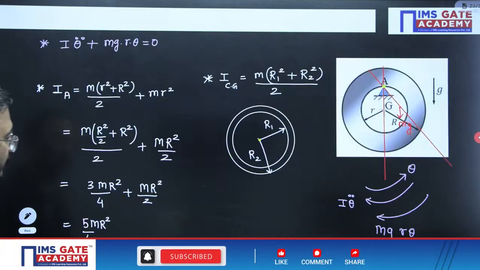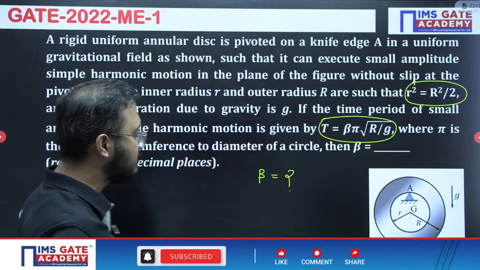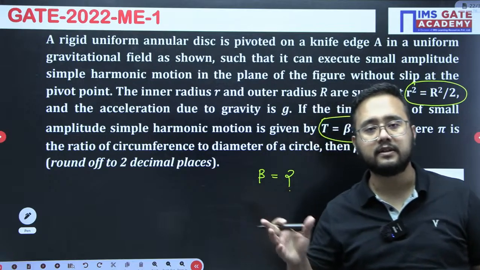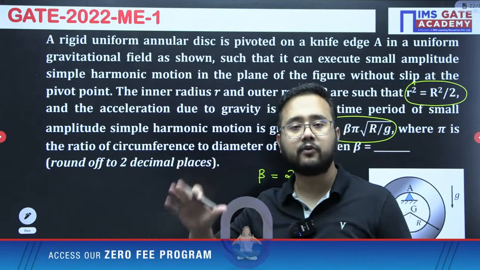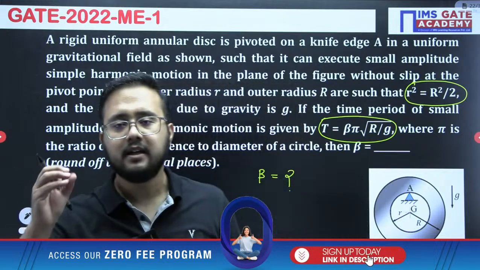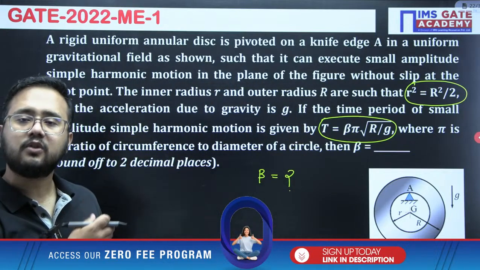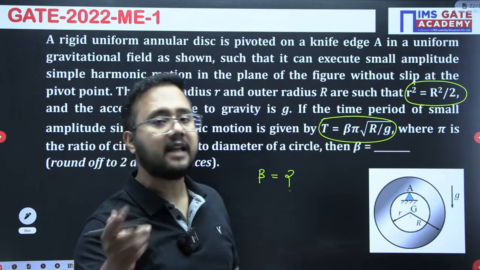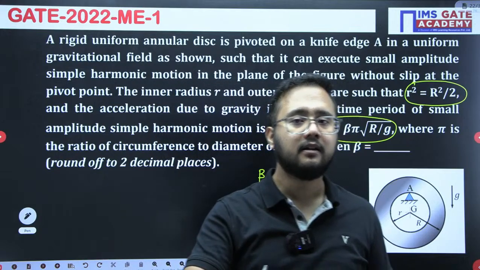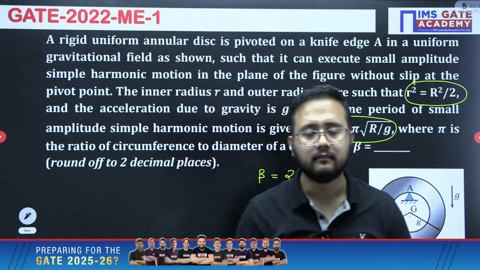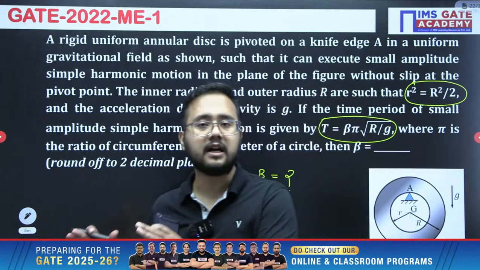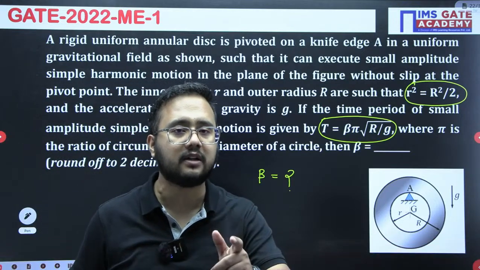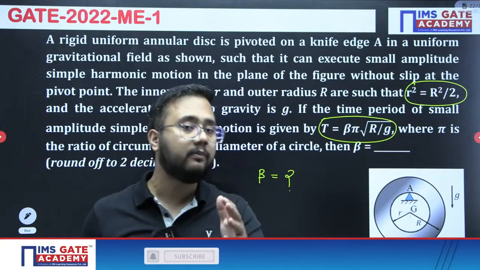I hope you have understood all the questions that we have discussed so far, right? We have discussed the damped natural frequency cases, and the undamped natural frequency case also I have talked about with the equation of motion that we have written. If a damper is involved in such cases, you can again use the same process, the same procedure. You will get the same answer. The only difference is the damping force that comes additionally. I hope you have understood the concept of natural frequency questions, and now it would be clear that no matter what kind of question they ask related to natural frequency, you will be able to solve it.